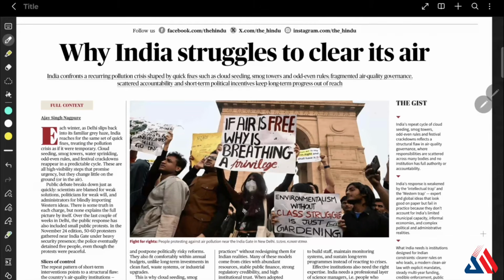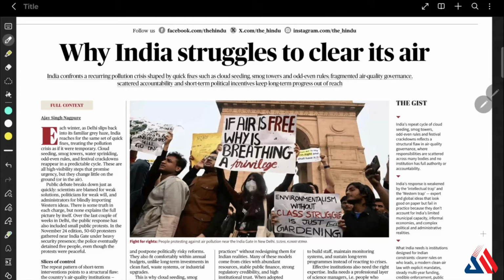The next one is quick fix politics. That is, governments rely on high visibility but low impact measures like cloud seeding, smart towers, water sprinklings, odd even schemes, or festival crackdowns. Okay, but why? Because it is easy to announce and it fits short term political cycles, and it also avoids confronting the powerful sectors like construction, transport, or agriculture, and it is also cheap and visible. This article says the politics of pollution wins over the science of pollution.